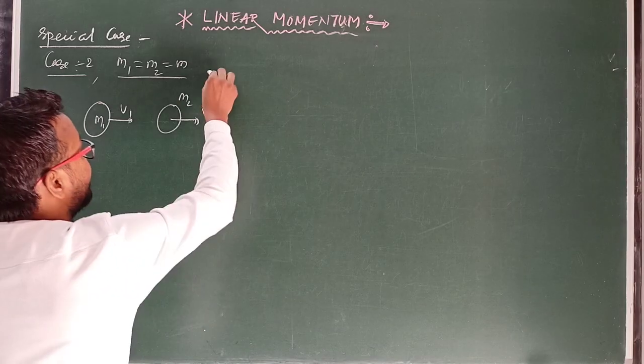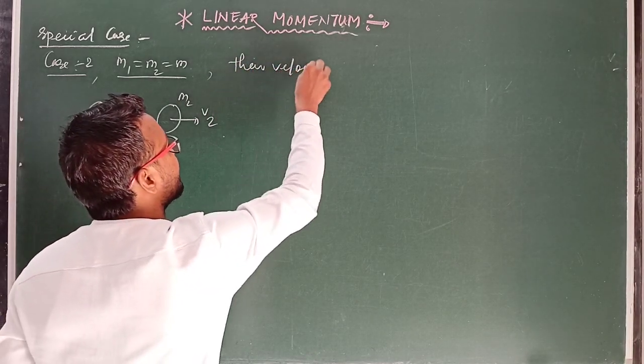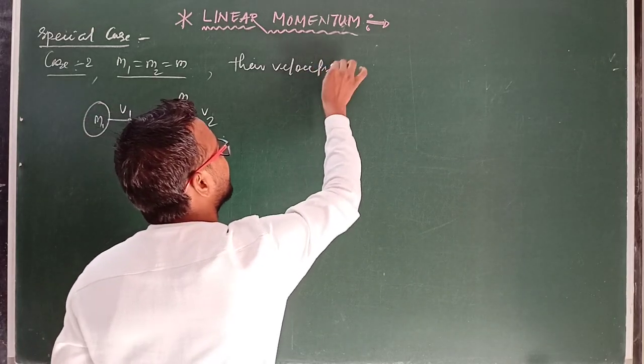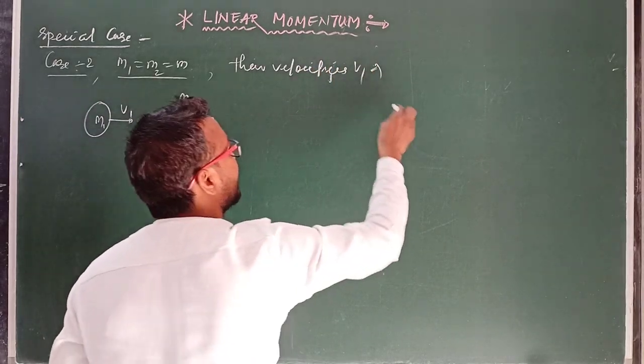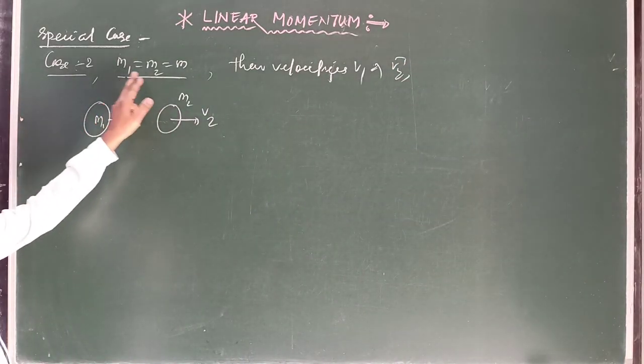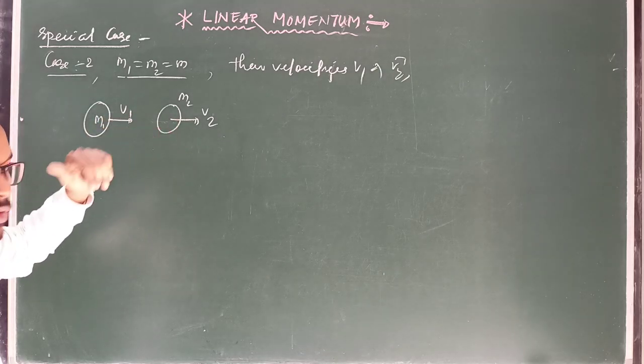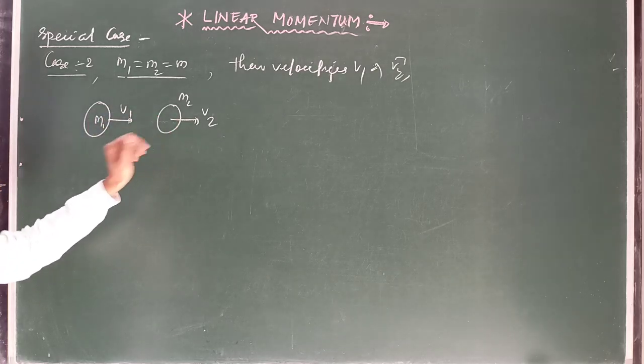Clear? And their velocities are v1 and v2. So at that time, given that m1 and m2 are equal masses, two bodies possess velocities v1 and v2 and having equal masses.